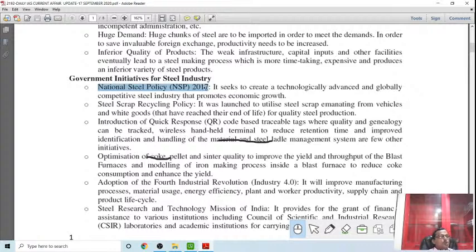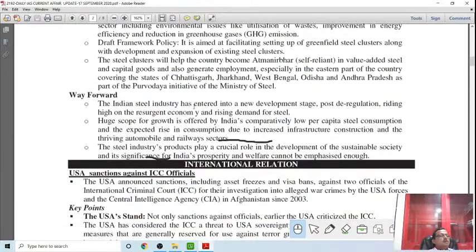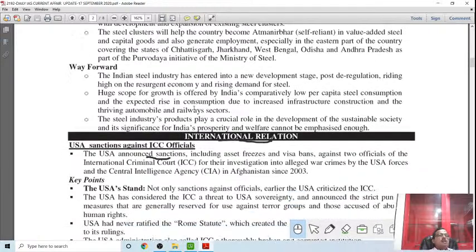From a mere exporter of raw materials, the Government of India is emphasizing value addition, production of steel in the country. So through the public sector like the Steel Authority of India Limited, Rashtriya Ispat Nigam Limited, and many private companies, agreements have been tied up and they have established plants, and even foreign companies have been invited to start their steel plants in India.